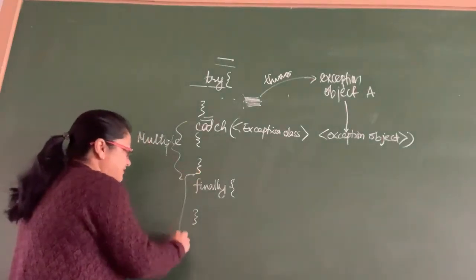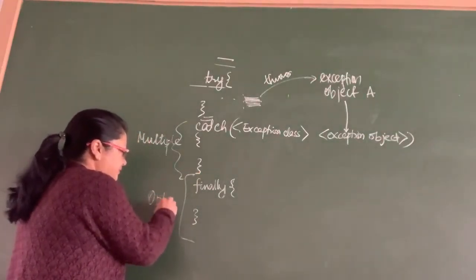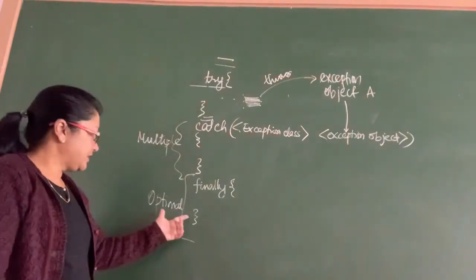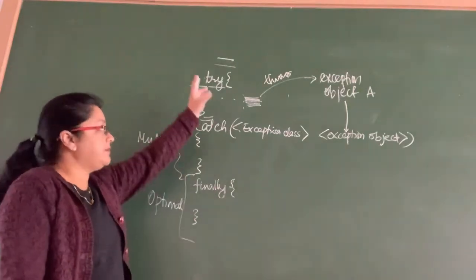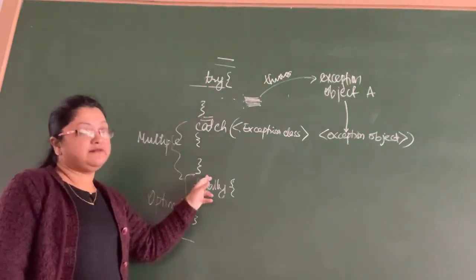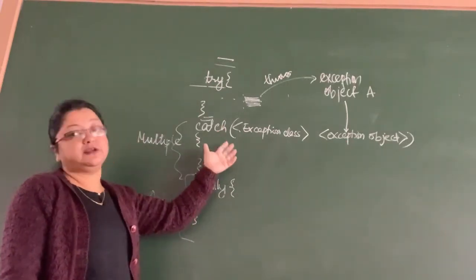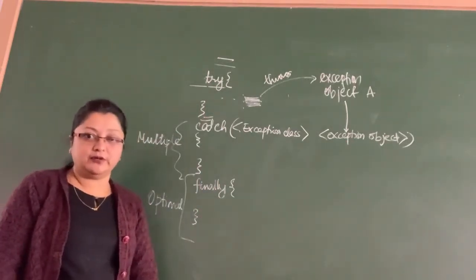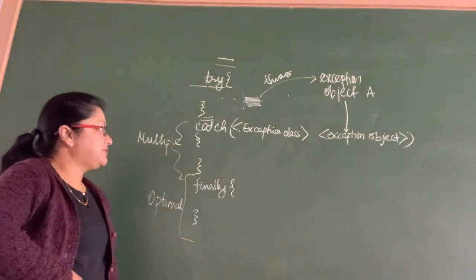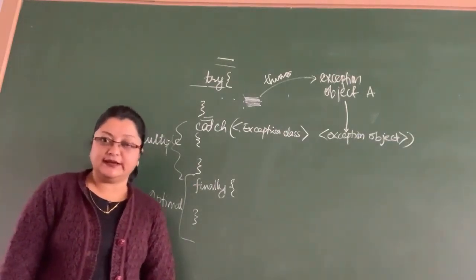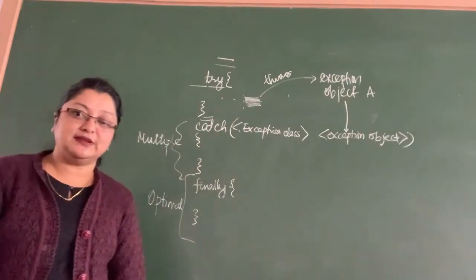This finally block is optional, so you may not put a finally block. But remember, if you are putting a try block, you have to have at least one catch block. And if you have a catch block, you must have a try block. So these are the three different blocks that you would need in structured exception handling in Java. So let us see an example.